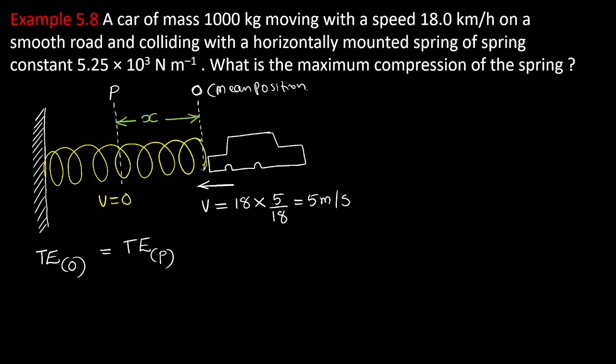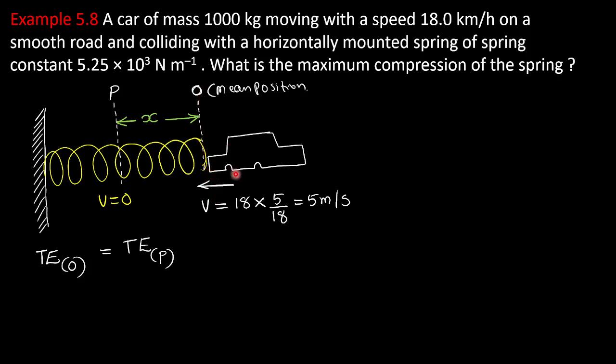Total energy at O. Here, what happens? Suppose the car is in contact with the spring. Okay, let us think like that. The car is in contact with the spring, just like a mass connected to a spring. The mass is in the equilibrium state, the mean position.